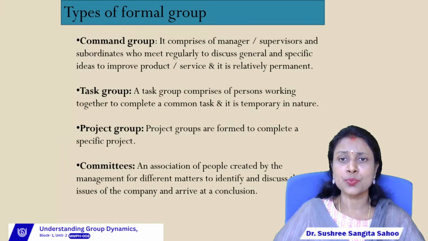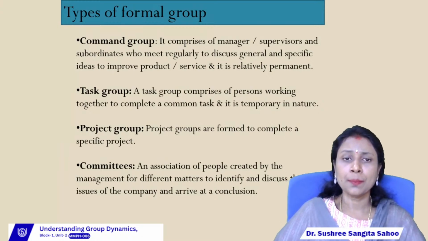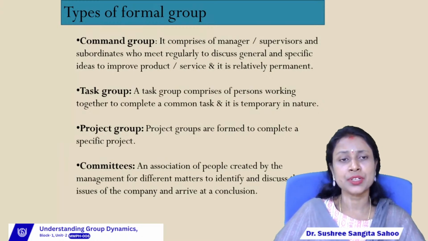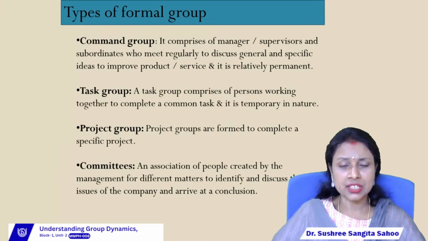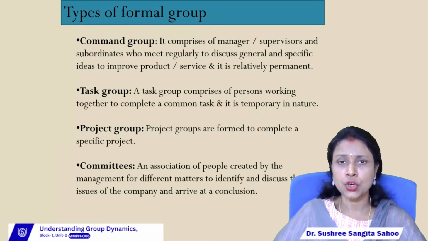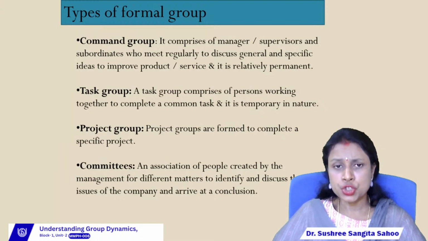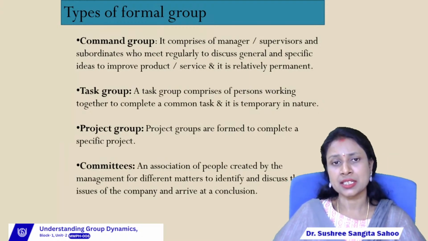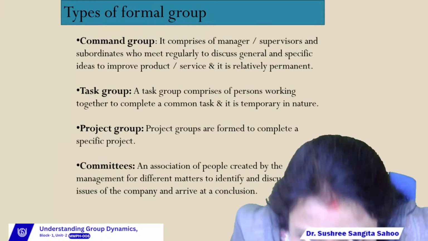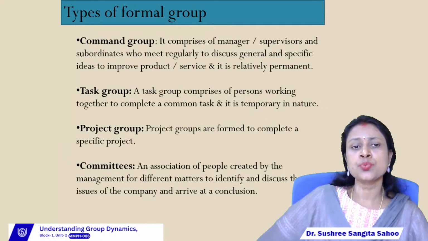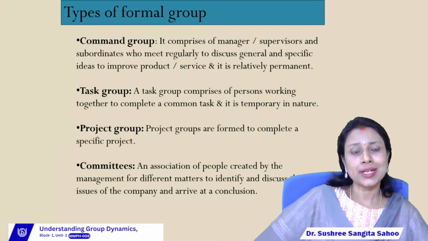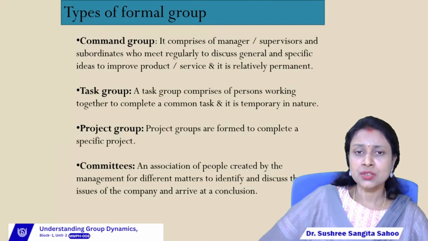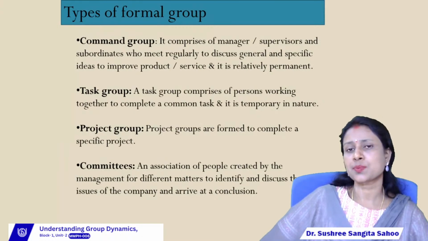A task group comprises persons working together to complete a common task, and it is temporary in nature. So in a task group we can find a combination of more than one individual who join together to complete a common task or common work, and it is always temporary in nature. Then the third one is the project group. Project groups are formed to complete a specific project.